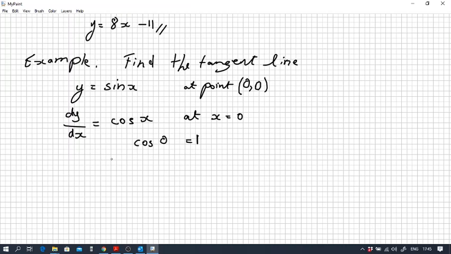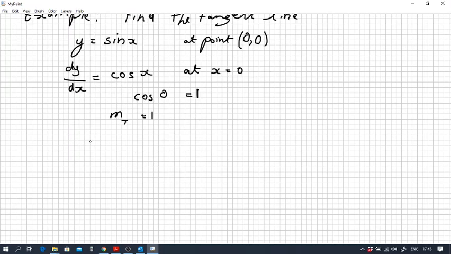So the slope m tangent equals 1. And we put that in and find the equation of the tangent. So our tangent line y equals mx plus c, and we need to sub in the point (0, 0).